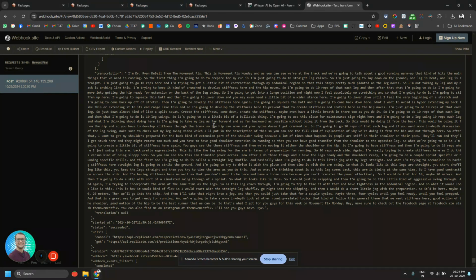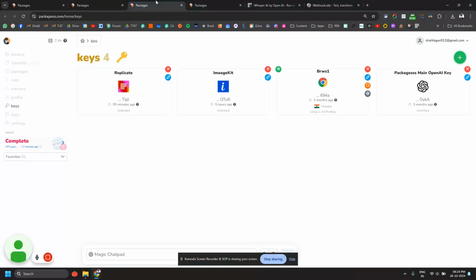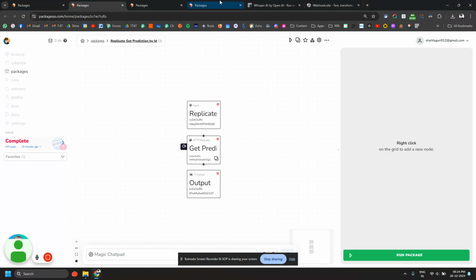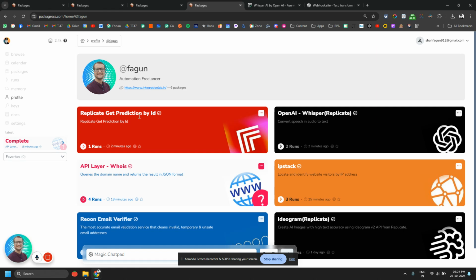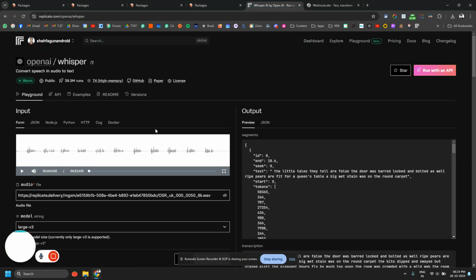The second way is to get the whole thing in the same process by using another package called Replicate Get Prediction by ID. In Replicate everything is called a prediction, like every POST API call is called a prediction, right?